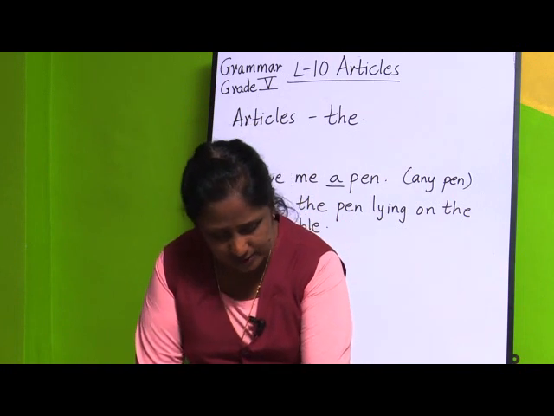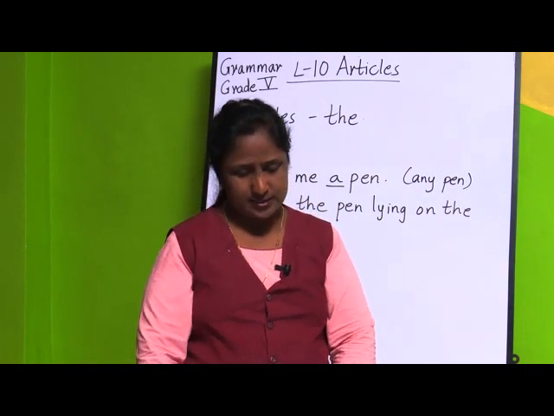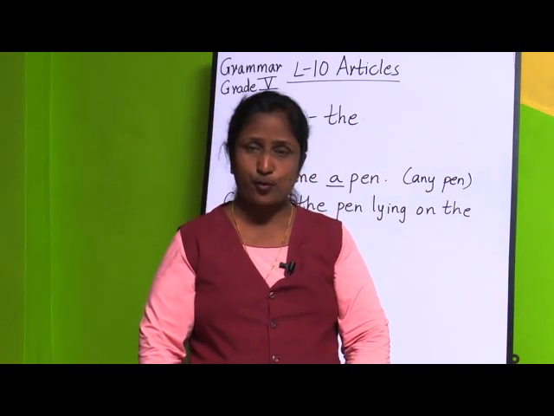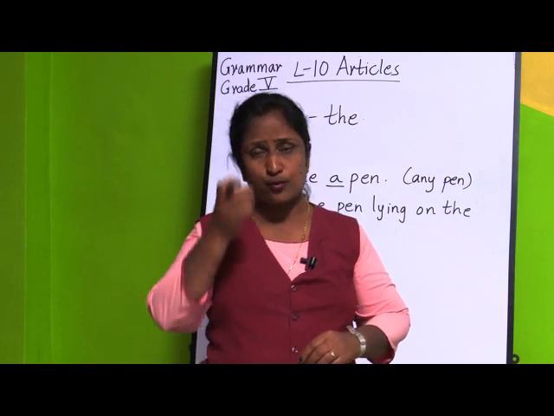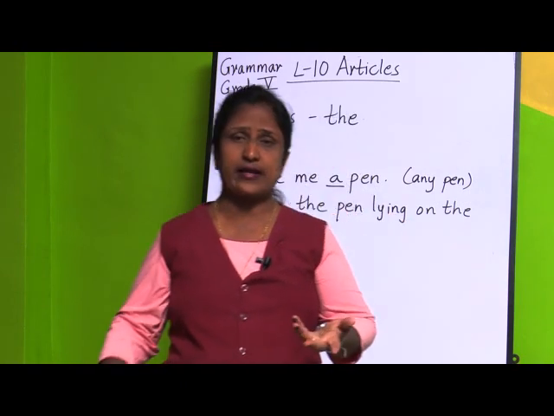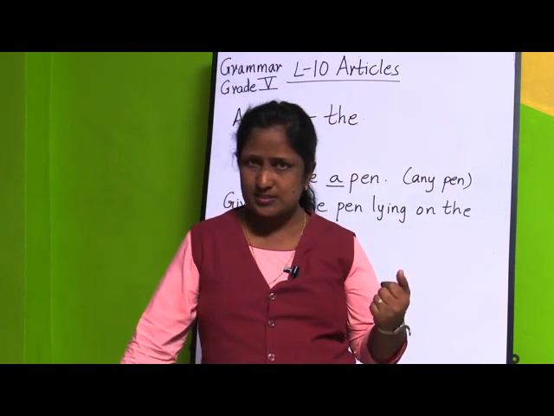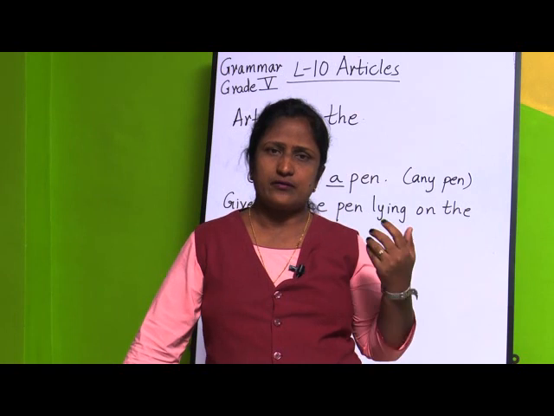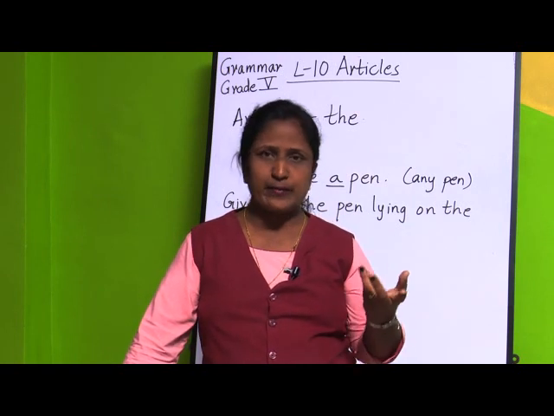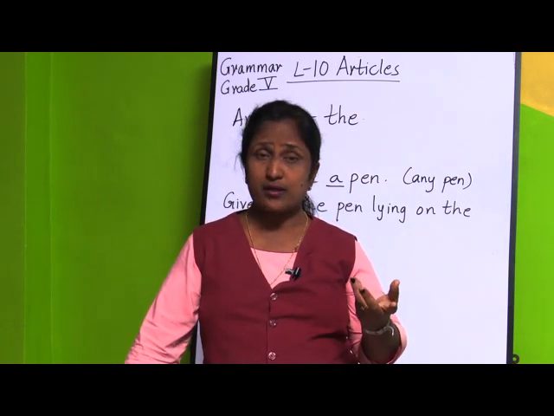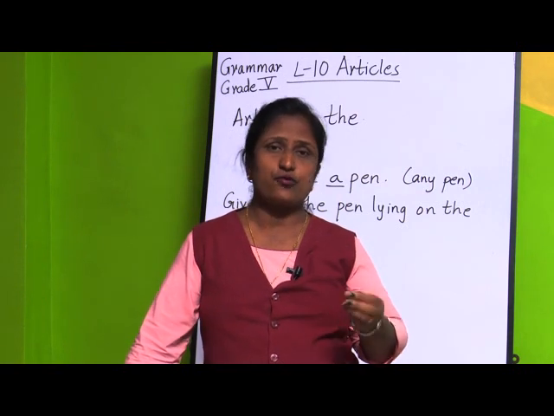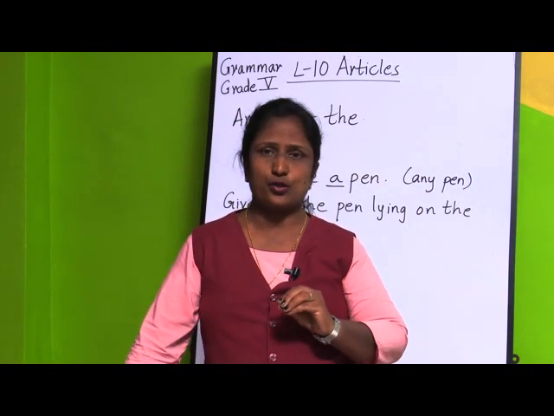Next, turn to page 46. Let us learn something more about a, an or the. We have learned that a and an are used for countable singular nouns, a if it has a consonant sound, and an if it has a vowel sound, and the is used for a particular person or particular thing.